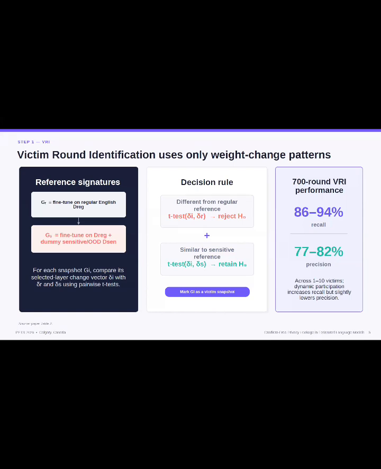For every observed global snapshot, the attacker computes a change vector using only the selected layers. It then compares the vector with the regular and sensitive reference vectors using two pairwise t-tests. A snapshot is labeled as a victim snapshot when it is statistically different from the regular reference, but statistically similar to the sensitive reference. Across experiments involving 1 to 10 victims, VRI achieves approximately 86 to 94% recall and 77 to 82% precision. This shows that useful intermediate snapshots can be identified with substantial accuracy even without assistance from the server.